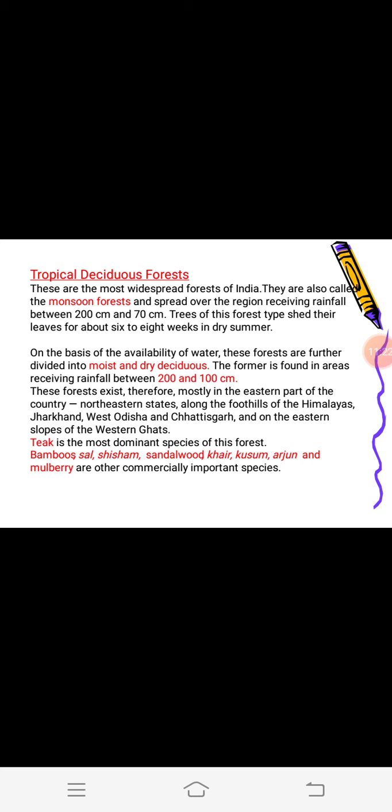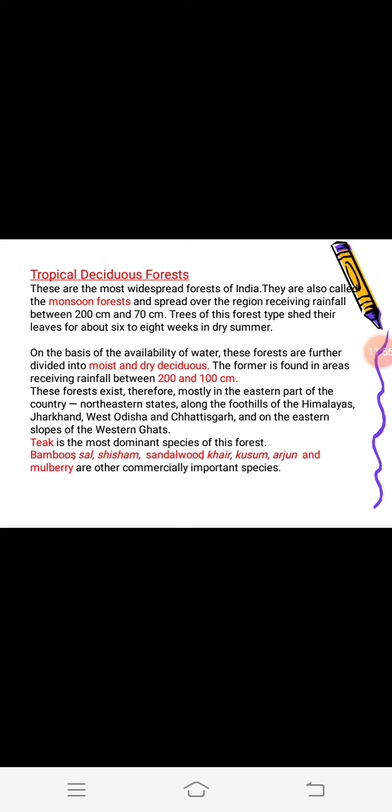Next is tropical deciduous forest. Tropical deciduous forests are found in the region which receives 70 to 200 centimeter annual rainfall. These forests are also known as monsoon forests. These forests are most widespread in India.